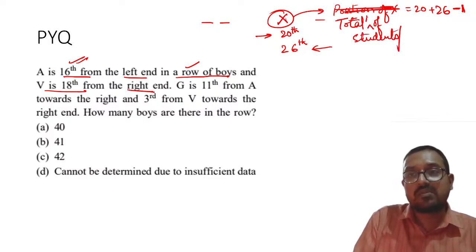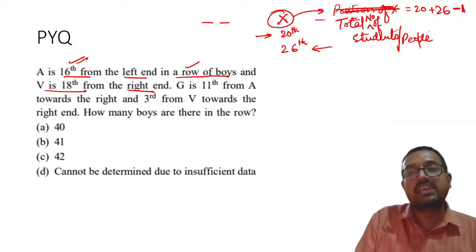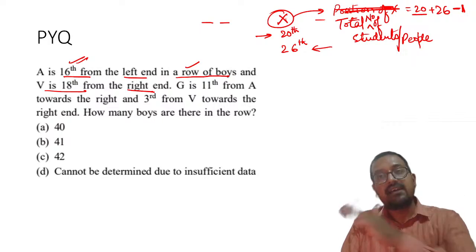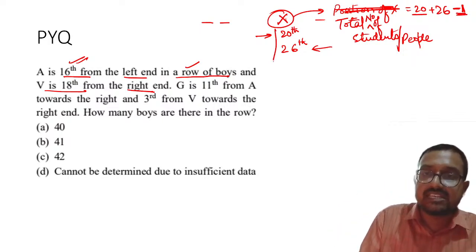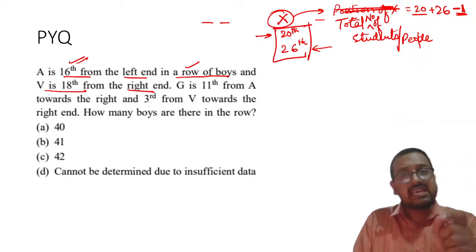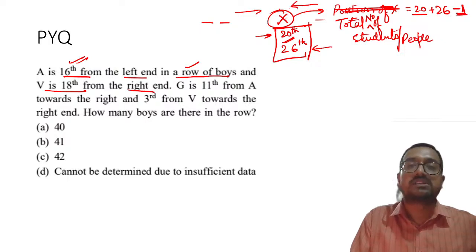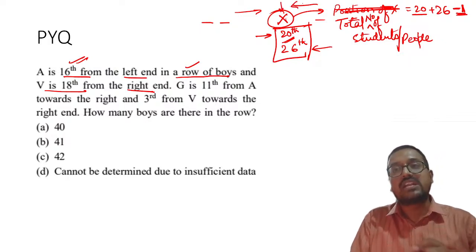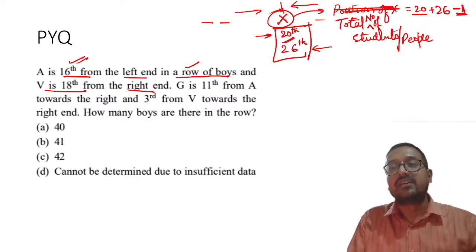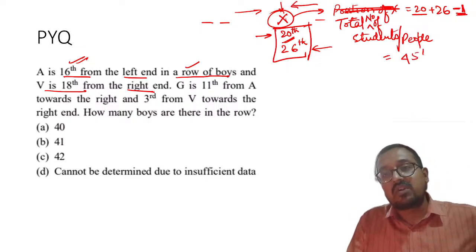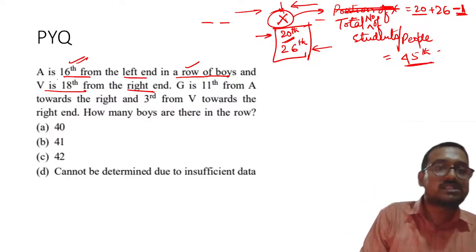The total number of students, or people in the queue, will be equal to left side rank plus right side rank minus 1. Why minus 1? Because X is the same person and he has been counted twice. He is 20th from this side and 26th from this side, so he has been counted twice. That is why left side rank plus right side rank minus 1. Please remember, that is why the total number of people or students will be 45. Understood? Now my dear students, let us try this.